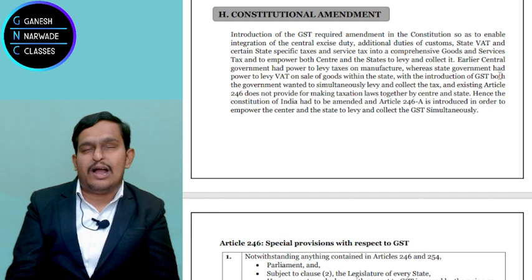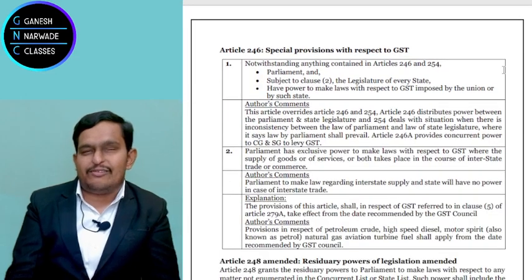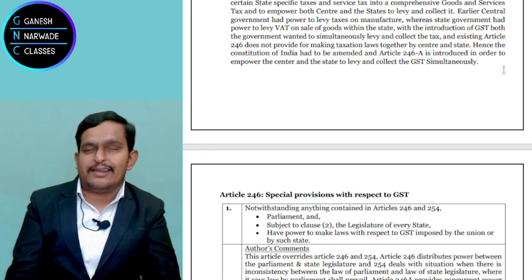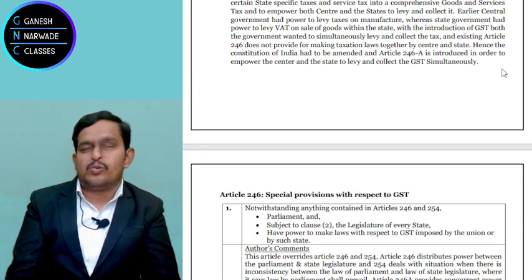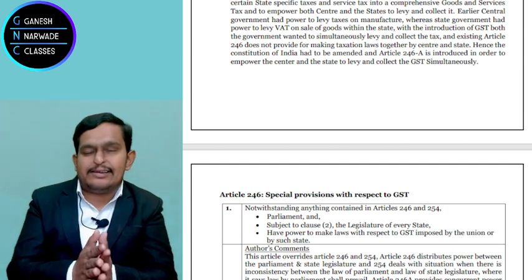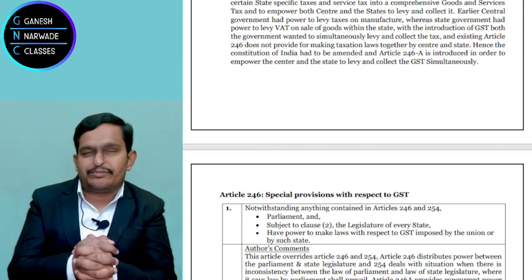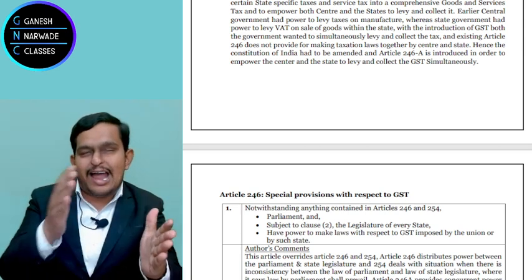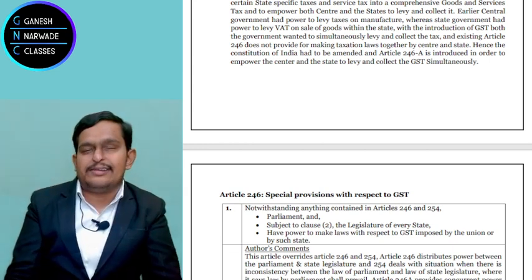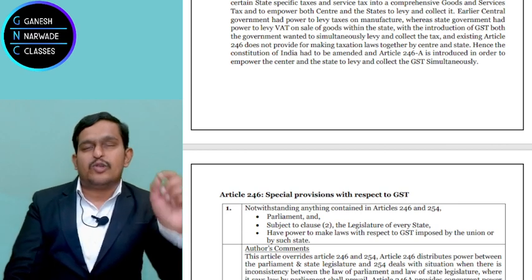Right? Now I'll tell you. When GST was brought, the first article to be brought is an alternative to 246, which has more power than 246, and that's 246A. Now what is this 246A? It gives the power to center and state to levy tax together. That's why when you read this article, you see on the screen also, notwithstanding.